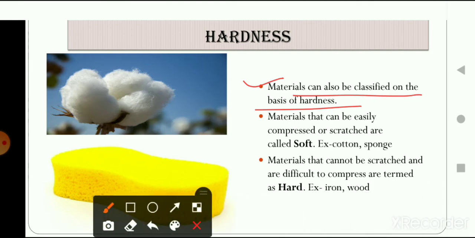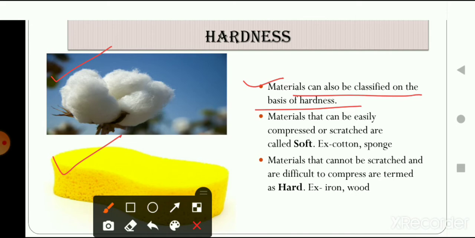Here let's take an example. This is a piece of cotton, this is a piece of sponge. When you hold both of these things, you will observe that they are very soft in nature. If you press these objects between your thumb, fingers or palms, you will observe that they are changing their shape, and you can say that they are soft in nature.